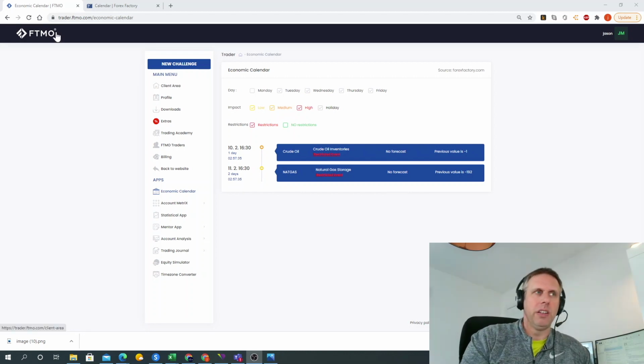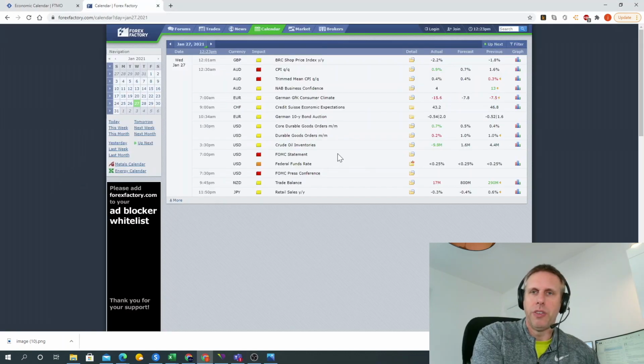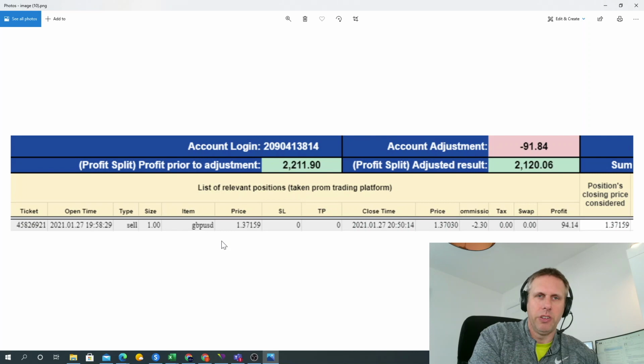So on this particular day, I'd seen there were crude inventory figures, but I'd neglected to make a note of the FOMC announcements at 7 PM that night. So this is the day I had my violation on. As we can see here, crude inventory figures came out, but within the Forex Factory calendar, there was the FOMC statement at 7 PM that evening, which they've classified as red, or a huge movement potential on the US dollar. This is the violation I got picked up on.